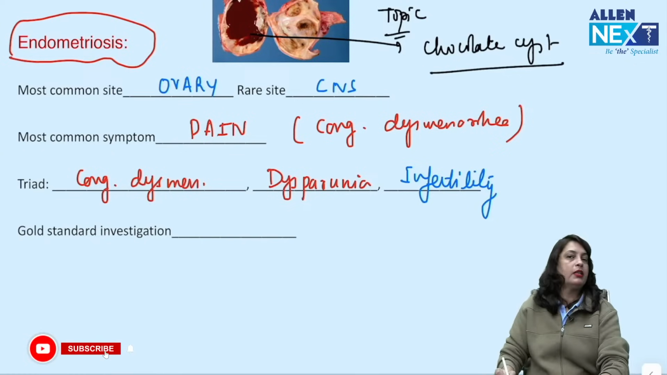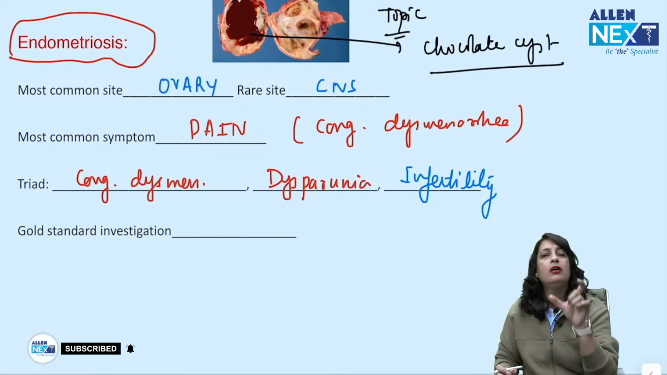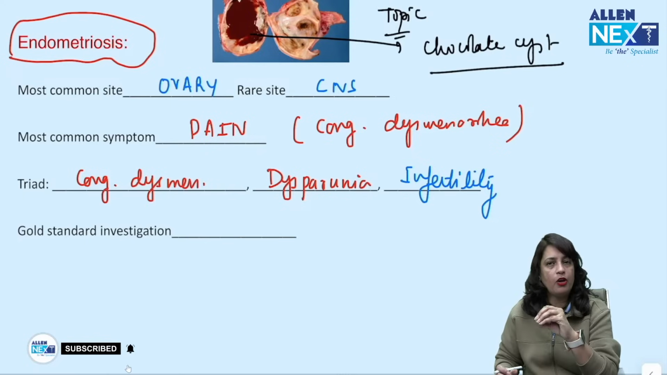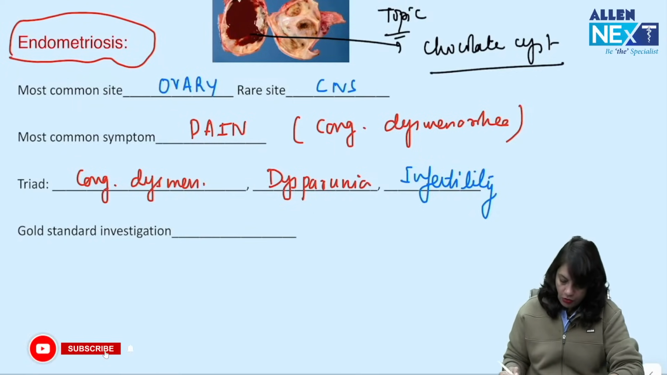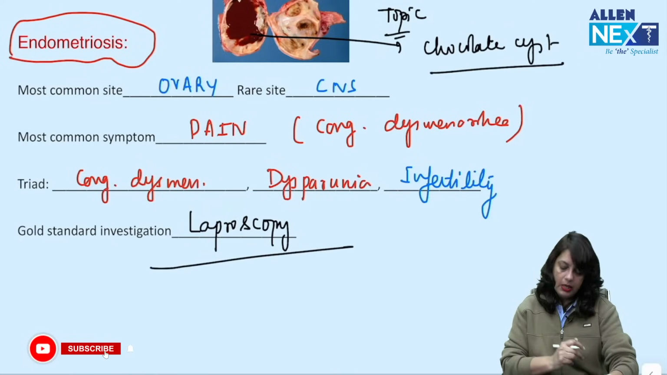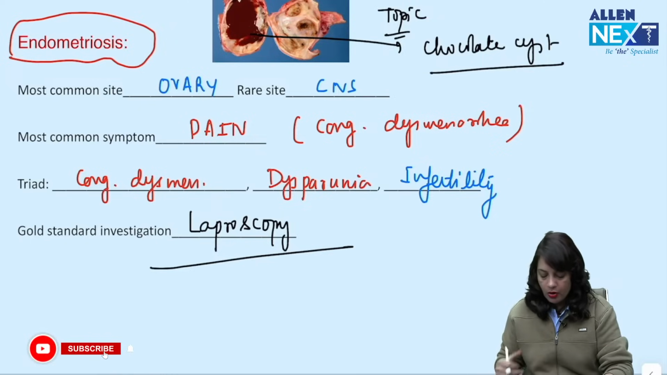Menorrhagia is also a symptom, but that is not counted in the triad. So the most important triad for endometriosis is congestive dysmenorrhea, painful coitus, that is dyspareunia, due to presence of endometriosis in the pouch of Douglas causing tenderness and pain during coitus, and infertility because the fallopian tube is entangled in adhesions. The gold standard investigation for endometriosis is always laparoscopy. It is confirmatory, and you can also do therapeutic management of endometriosis.